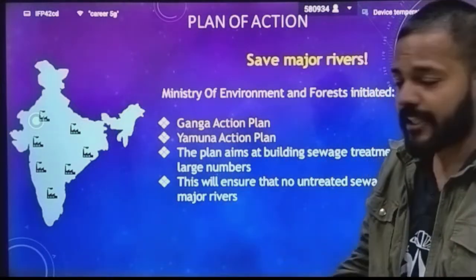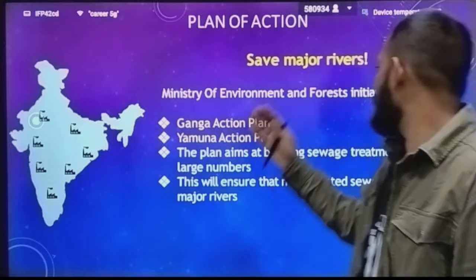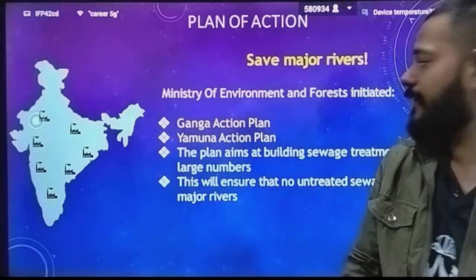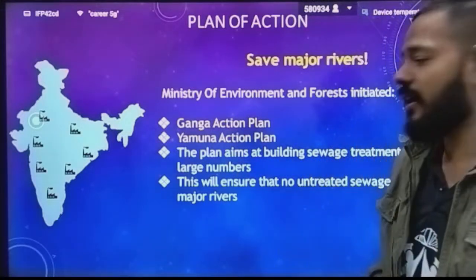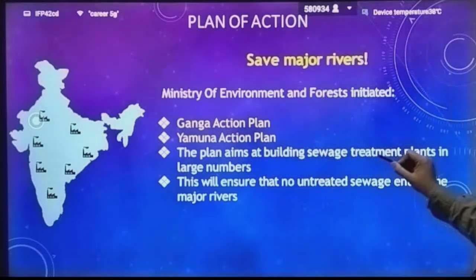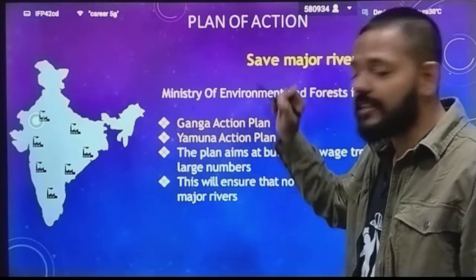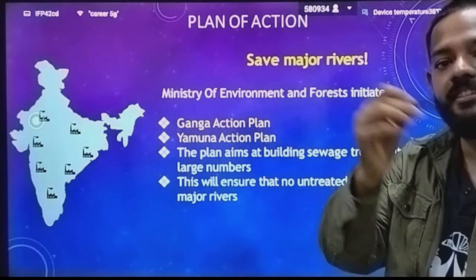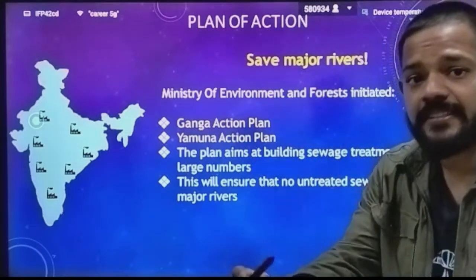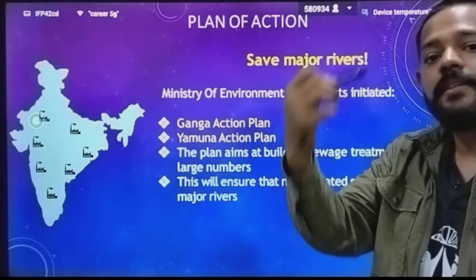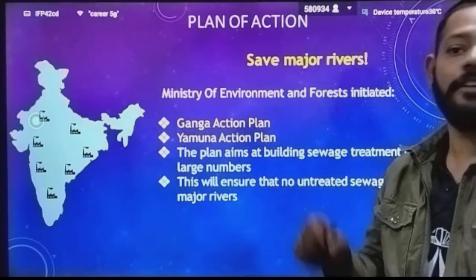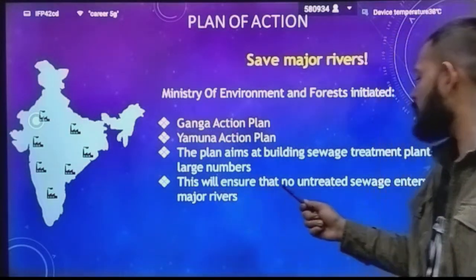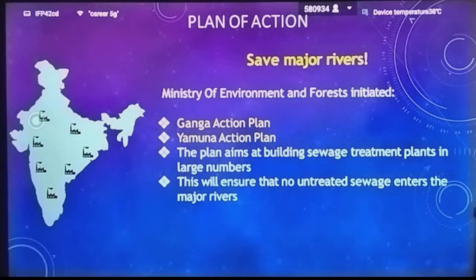So to cope with this, the Indian government's Ministry of Environment and Forest initiated two movements: the Ganga Action Plan for the Ganga river and the Yamuna Action Plan for the Yamuna river. The plan aims at building sewage treatment plants in large numbers around these rivers, where you first treat the sewage water, then put that treated, less BOD water inside the river. You are not going to directly put the sewage inside these rivers. This will ensure that no untreated sewage enters the major rivers.